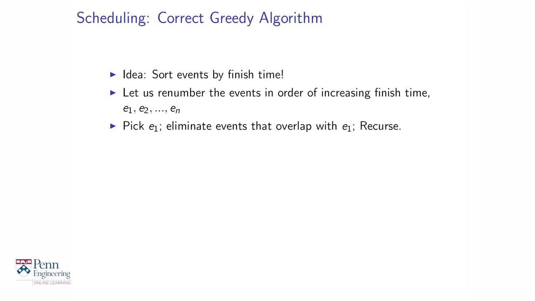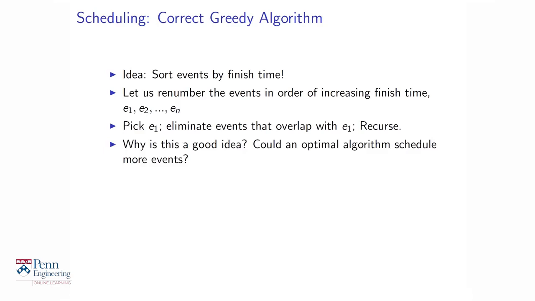So I've just relabeled the events. Again, the earliest finishing event is E1. And the greedy algorithm says the first job I schedule will be E1, basically the earliest finishing event. And once I've put that in on the calendar for the auditorium, I remove all the events that conflict with it, that overlap with it. I have a remaining set of events I need to schedule. I do the exact same thing. I recurse in the exact same way, meaning out of the remaining events, I schedule the one that finishes first, remove the events that conflict, and so on and so forth.